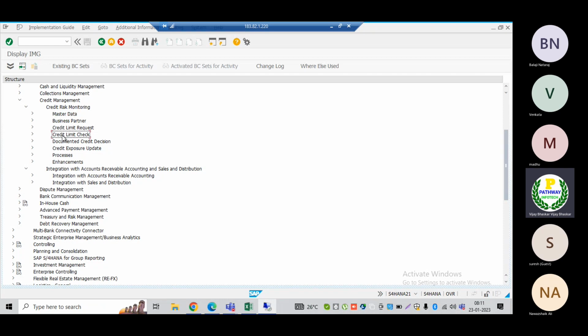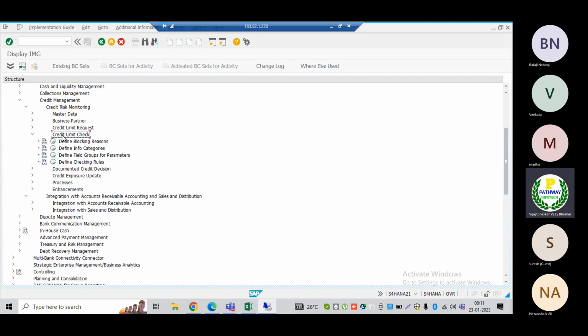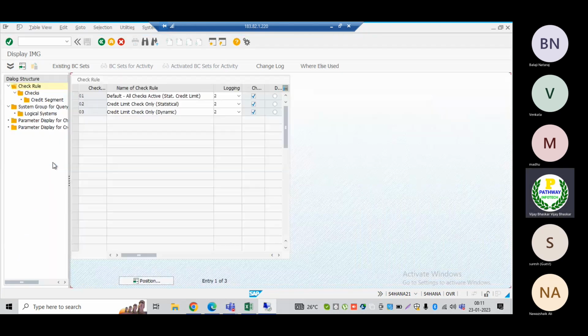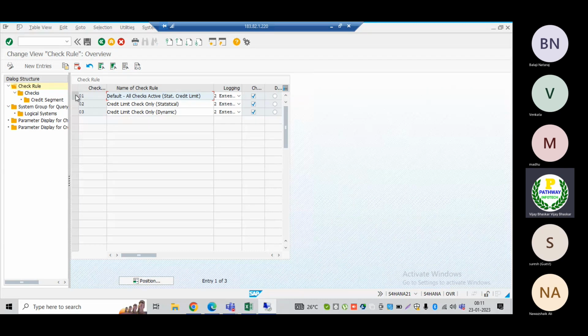Master data, credit limit check, define blocking reasons, define credit checking rules. Here, let me open this one, default all checks. Under this default all checks are the checks I have explained. Forget about 01.